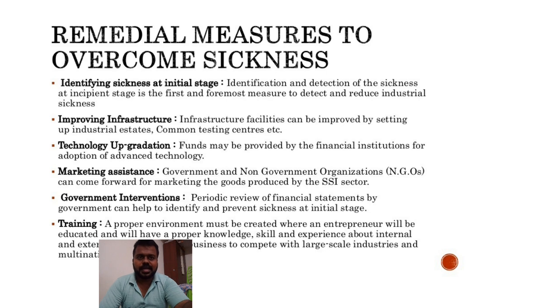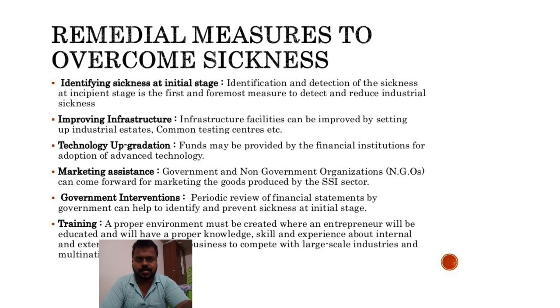Next, what are the remedial actions to be taken to overcome the sickness in the industry? First one, identifying the sickness in the initial stage. At the initial stage itself, the sickness should be identified, forecasted and treated. If this is done, then it can be overcome. Next is improving the infrastructure. Improving the infrastructure facilities of the company can be a remedial action to overcome the sickness.